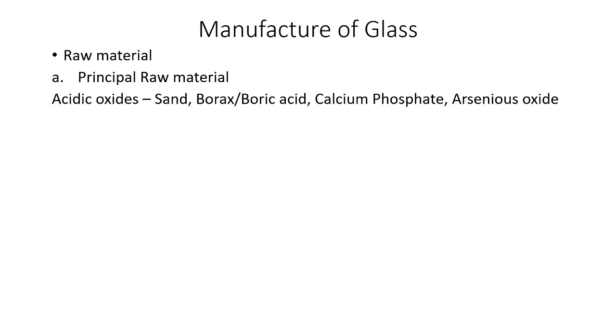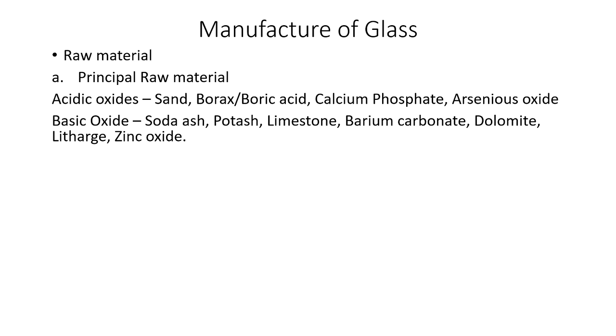If you increase the amount of silica, it can help to transmit only UV rays in presence of sunlight. So depending on your application of the glass, you can change the composition of these acidic oxides. There are basic oxides also, like soda ash, potassium, limestone, barium carbonate, dolomite, litharge, and zinc oxide.